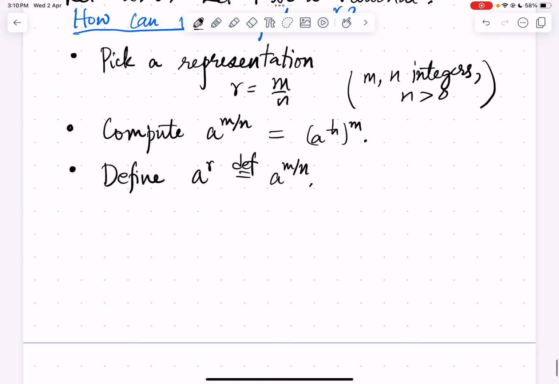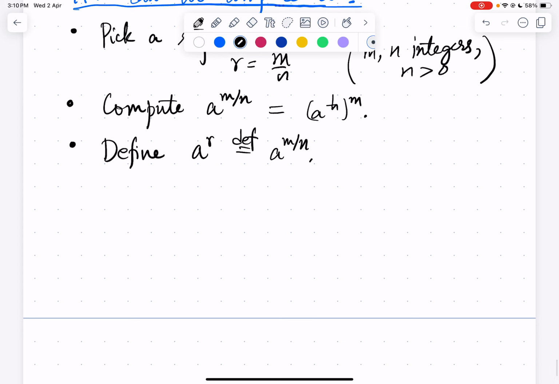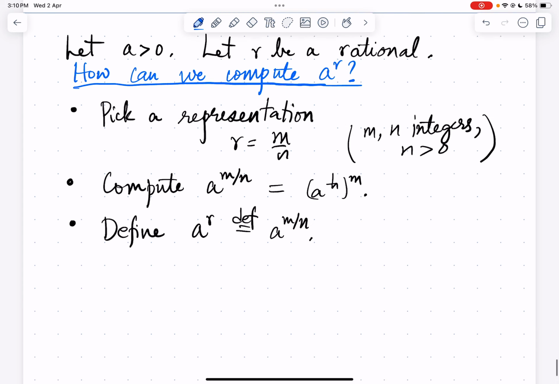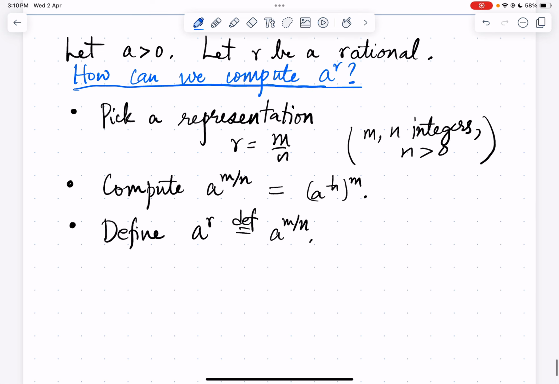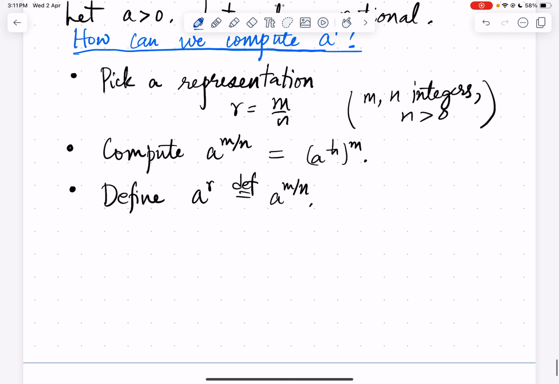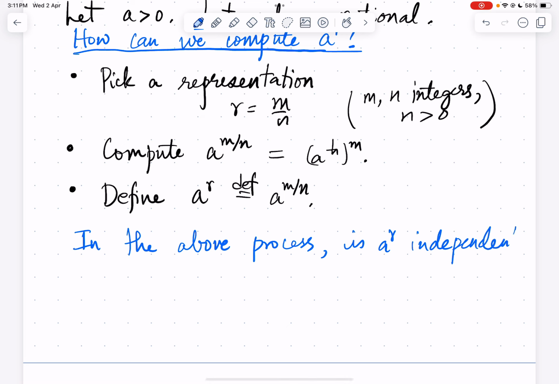So in this process, we can ask, how can we compute a power r? We are saying this is the process for computing a power r. So we need to ask, in the above process, is a power r independent of the representation of r we pick?